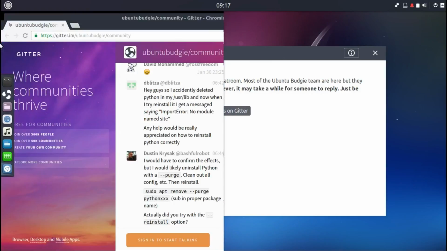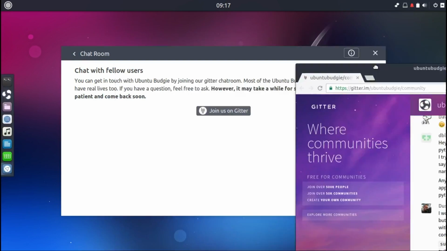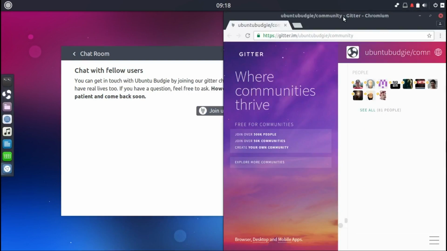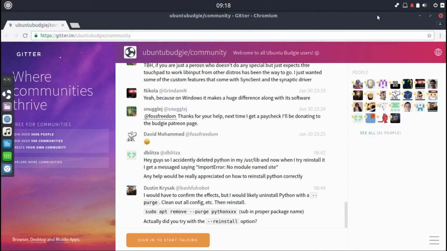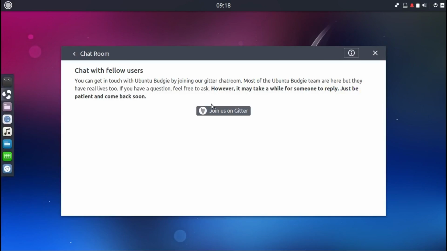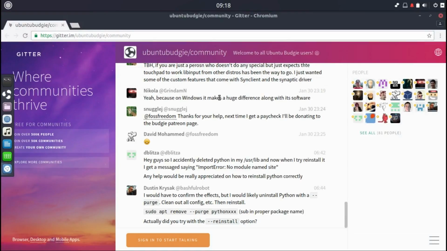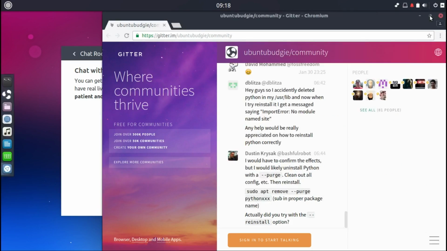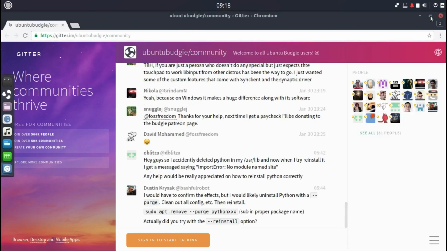And it's like this. Full screen, minimize, maximize. Pretty straightforward stuff.